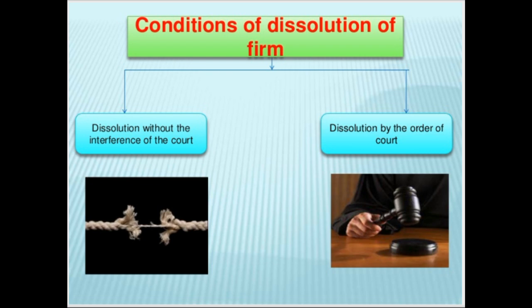There are two conditions. One is the dissolution without the interference of the court, and the second one is by the order of court. That means in the first condition there is no order passed by the court for the dissolution, but in the second case the order has been passed by the court. The court is involved in the dissolution of that firm.